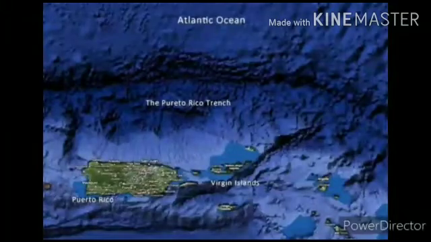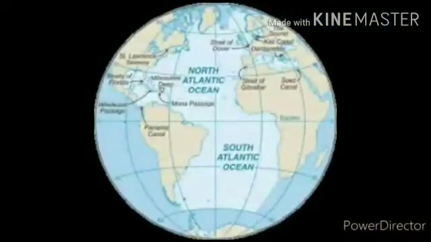The Caribbean Sea, the Gulf of Mexico, the North Sea, the Gulf of Guinea, and the Mediterranean Sea are important marginal seas of the Atlantic Ocean. St. Helena, Newfoundland, Iceland, and Falkland are some of the islands found in this ocean.